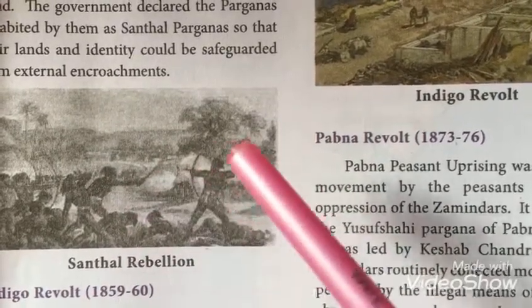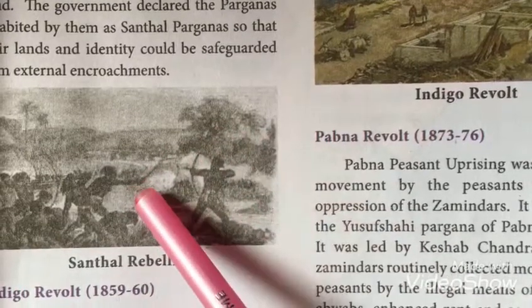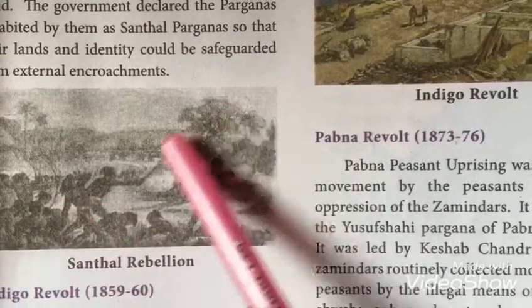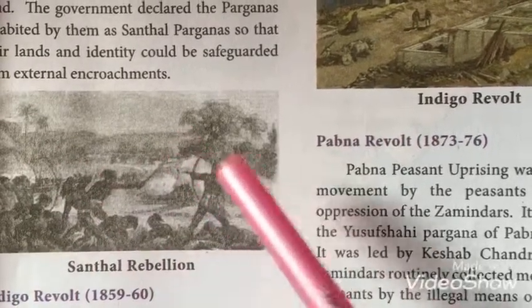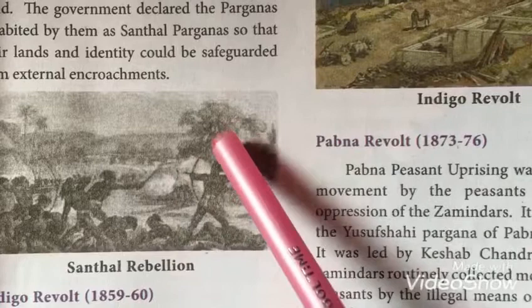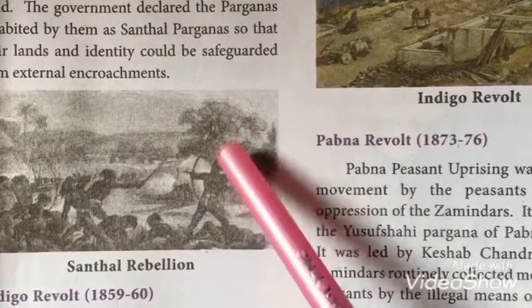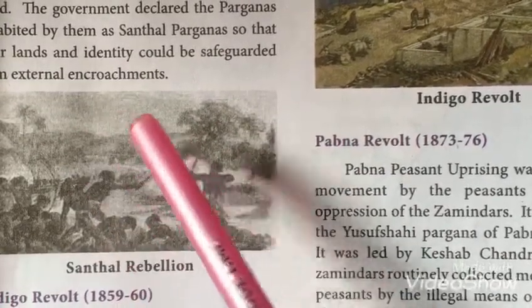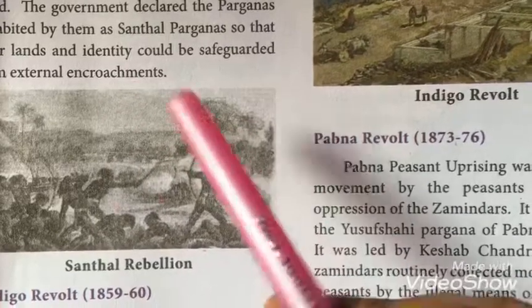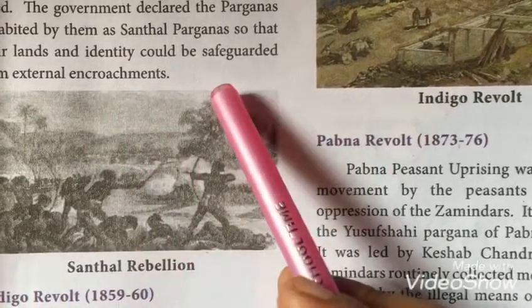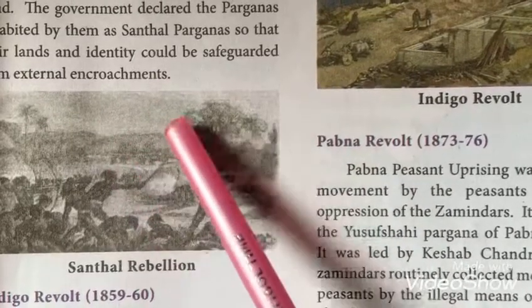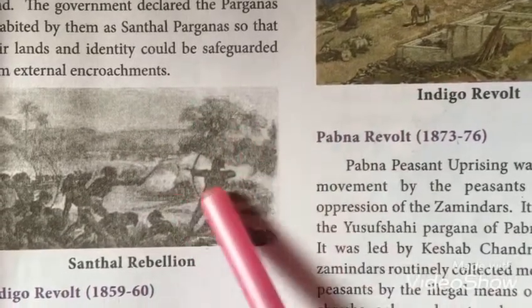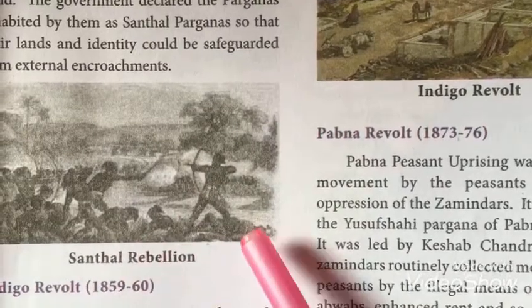The houses of British officers, railway engineers and moneylenders were attacked by the Santhal people. It continued till 1856. After that, the government declared an act that the Parganas belonging to the Santhal people were declared as Santhal Parganas, and no one has the right to occupy the land of the Santhal people. So that's all, the Santhal rebellion is over.